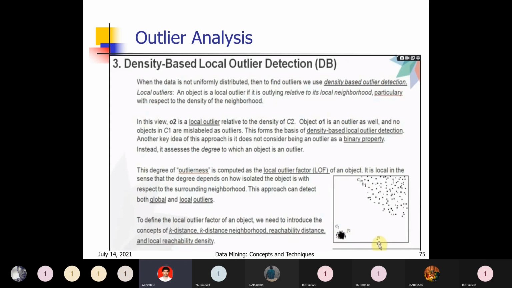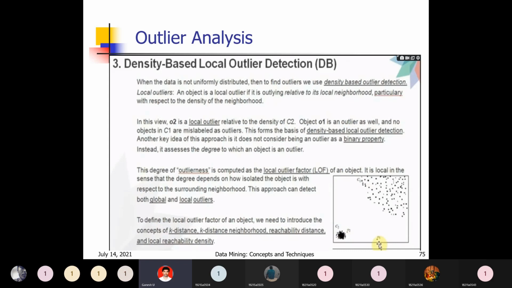If a point is outlying relative to its local neighborhood, where locally some points are very near and it is away from them, that is a local outlier. In this view, O2 is a local outlier relative to the density of C2. For the C2 cluster, all the elements are very near, and O2 is farther away, so O2 is considered an outlier. Object O1 is an outlier as well, and no objects in C1 are mislabeled as outliers.